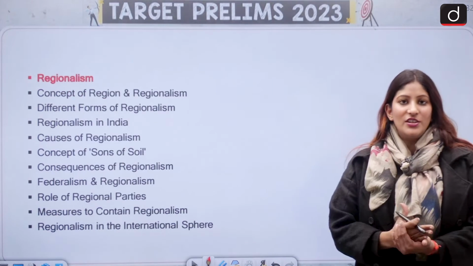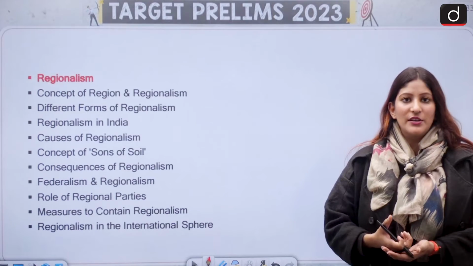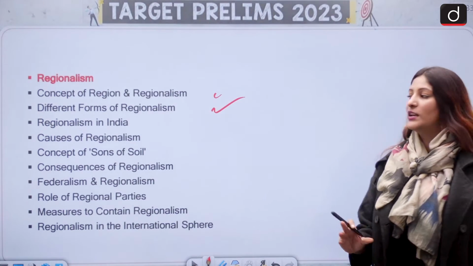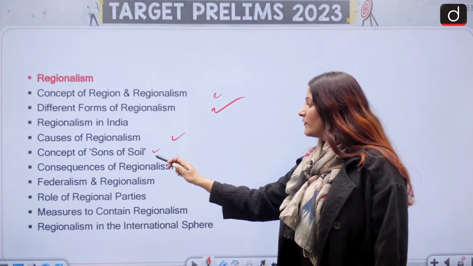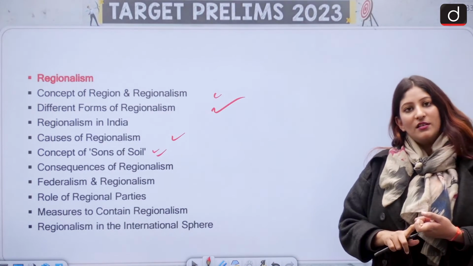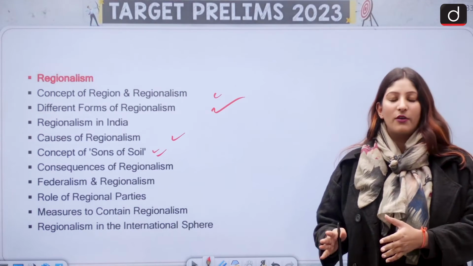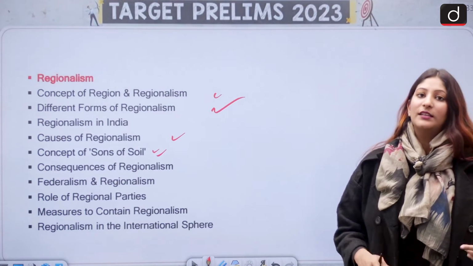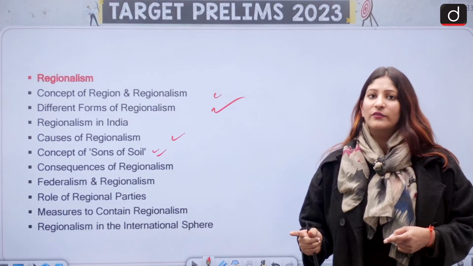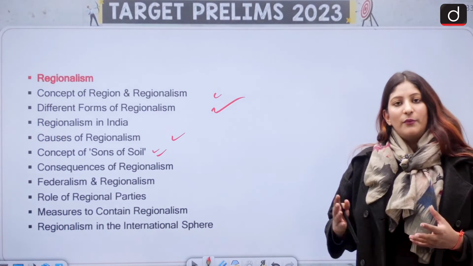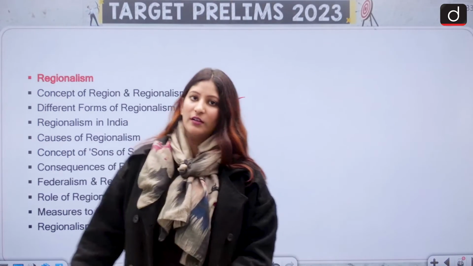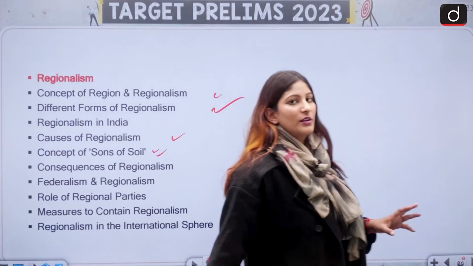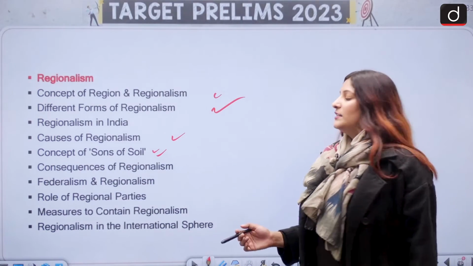Regionalism, what is region? And the emotion that is rising from the region is regionalism. What is that? What are the different forms of it? How is it working in India? Causes of it, concept of sons of the soil. Whenever you see reservation for the origin or native of that region in that particular state only, that is one of the examples of sons of the soil, that we will provide help to only those who were born here. And this is not very good because we need an integrated India. So sons of the soil theory, what are the benefits as well as the disadvantage?